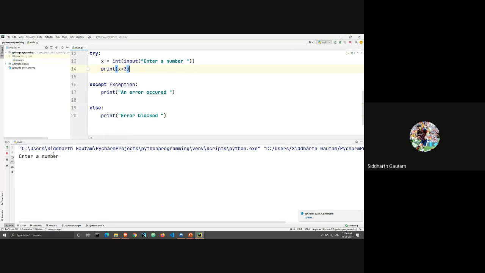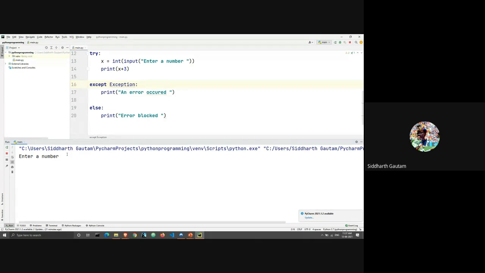I run this, and I have to enter a number. If I write 5, my output is 8, because 5 plus 3 is 8, and I also get the text printed in the else statement. Since there was no error, the except Exception block did not get executed. Only the code inside the else block got executed, and that's why we got 8 and error blocked. Let me run this again. And instead of entering a number, I will write 8. Let's say I'm a user.